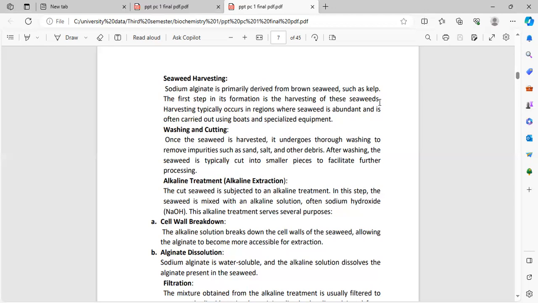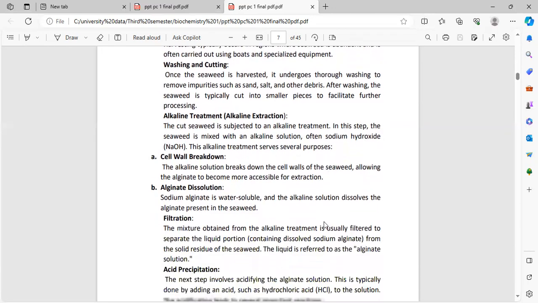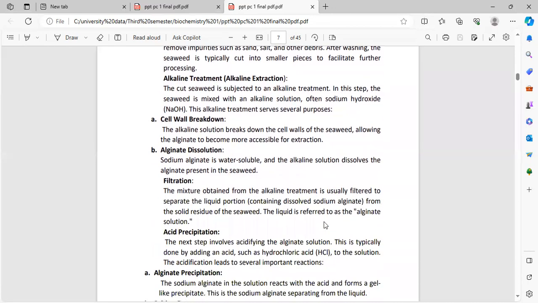Alkaline treatment, or alkaline extraction. The cut seaweed is subjected to an alkaline treatment. In this step, the seaweed is mixed with an alkaline solution, often sodium hydroxide, and this alkaline treatment serves several purposes. Cell wall breakdown: the alkaline solution breaks down the cell wall of seaweed, allowing the alginate to become more accessible for extraction. Alginate dissolution: sodium alginate is water soluble, and the alkaline solution dissolves the alginate present in the seaweed.